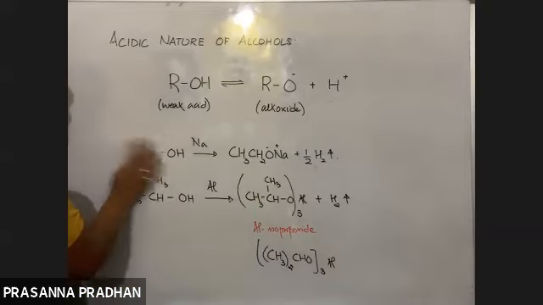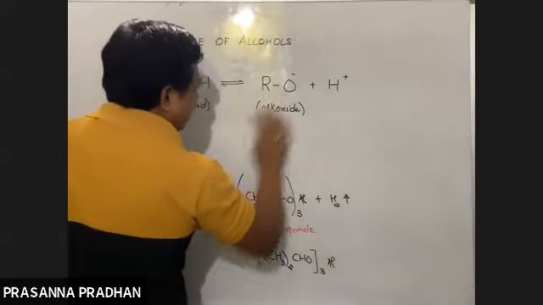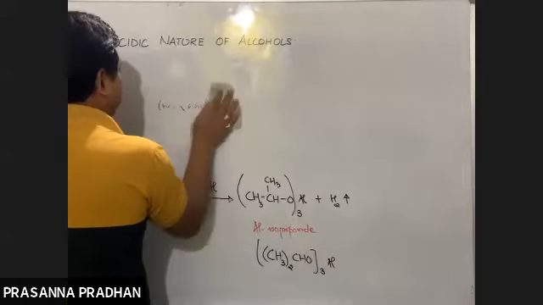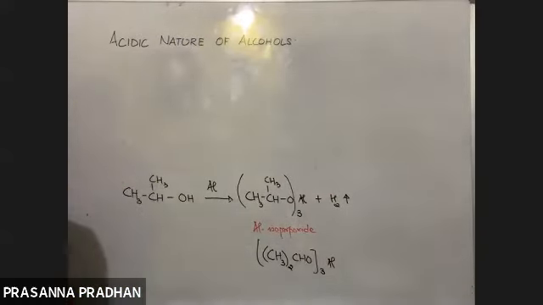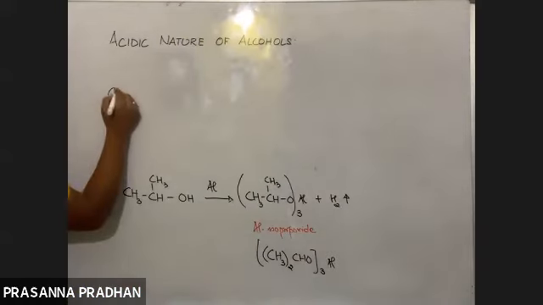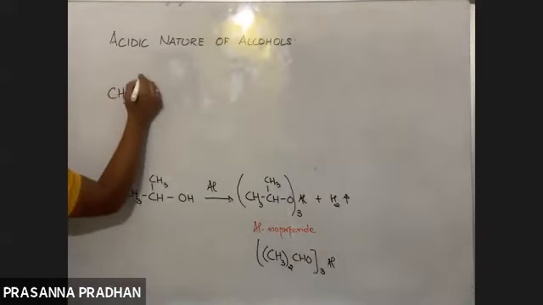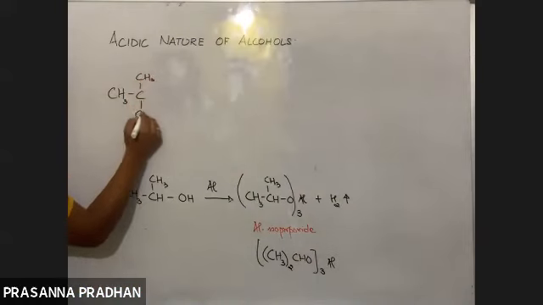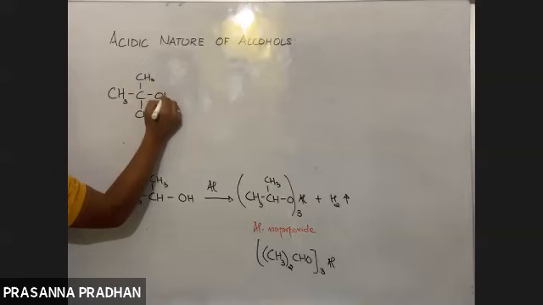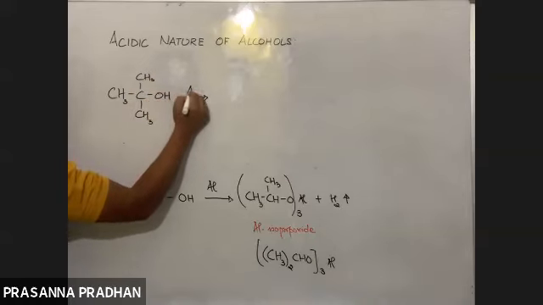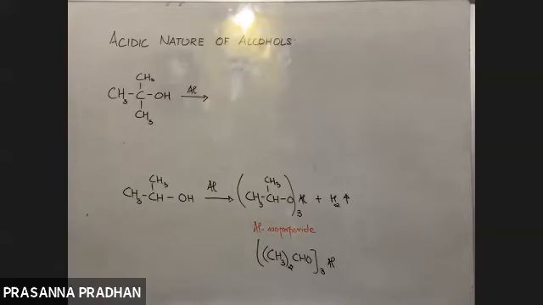Now you do this on your own. What happens when tertiary butyl alcohol reacts with aluminium? Give me the formula of the compound.